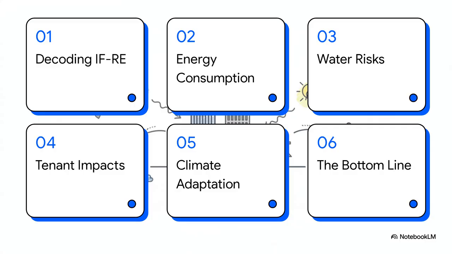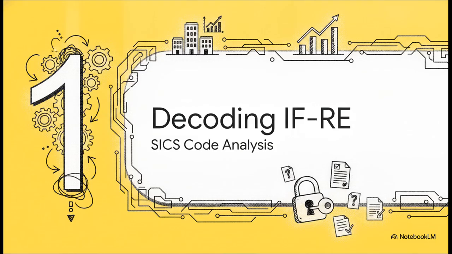Here is our roadmap for today. We're going to decode the IFRS standard, tackle managing energy consumption, navigate water risks, look at influencing tenant impacts, adapt to climate change, and then wrap it all up with the bottom line. Okay, Section 1, Decoding SICS Code IFRE.